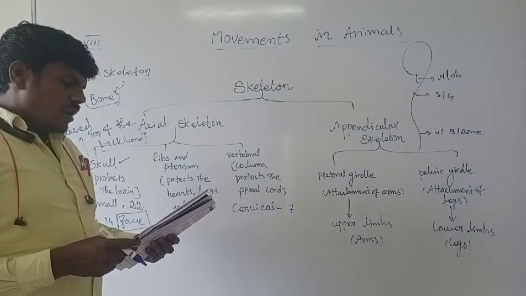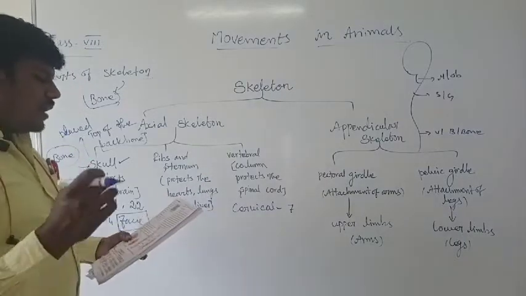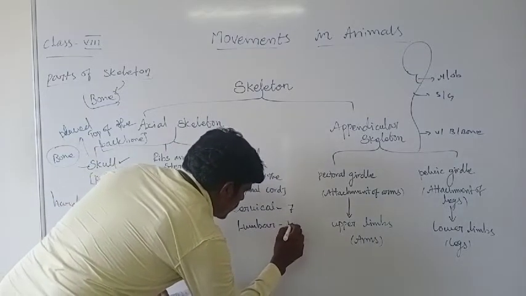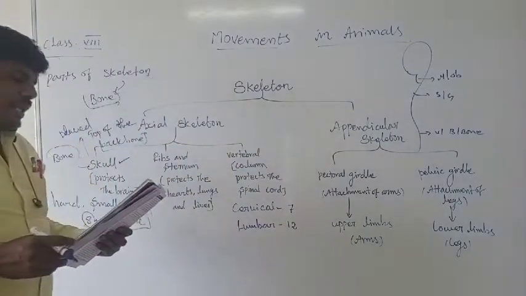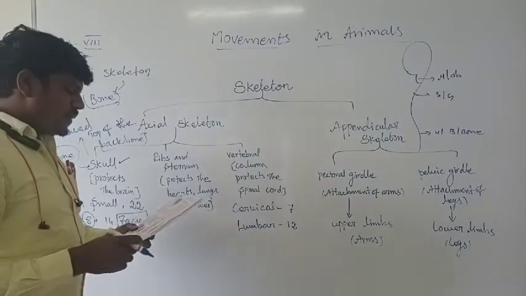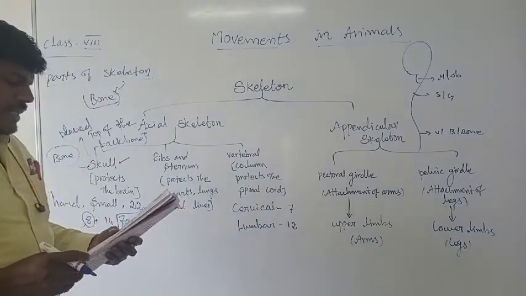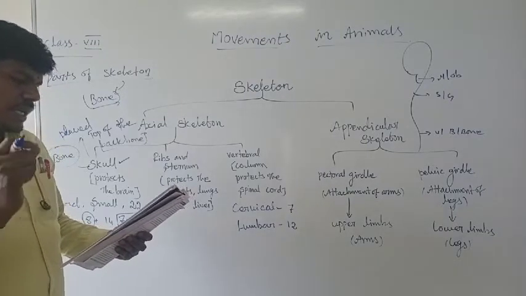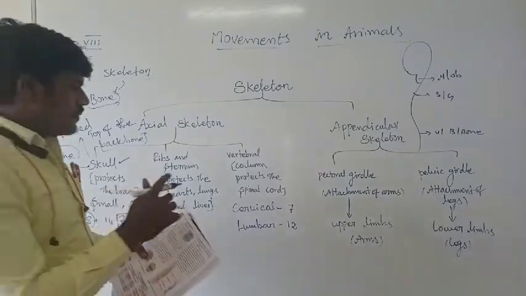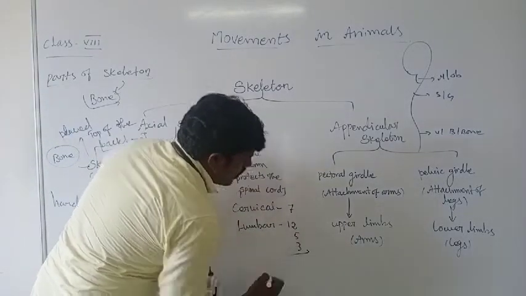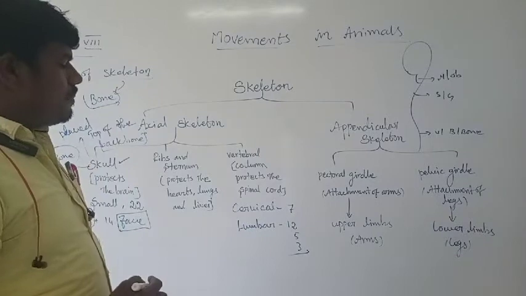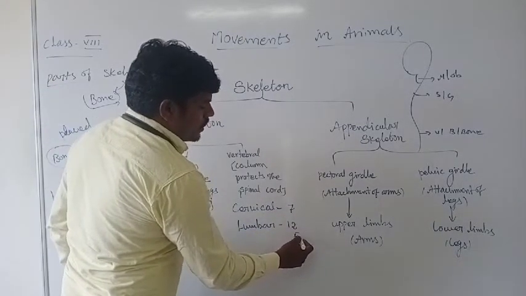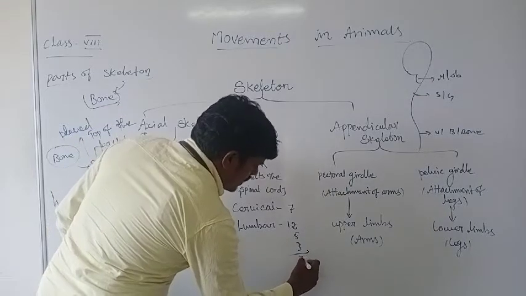And next there are 5 fused sacral vertebrae, and last 3 fused coccygeal vertebrae. So the 5 and 3. Now you count it. 7 plus 12 is 19, plus 5 is 24, plus 3 is 27.